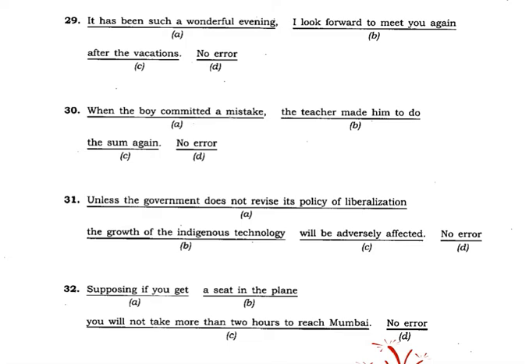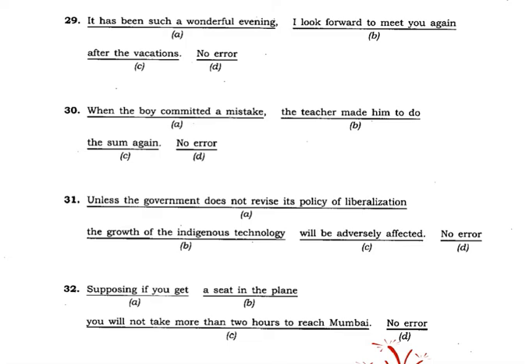Unless is negative, and does not revise is also negative. We cannot use two negatives here. So what should be there? Unless the government revises, we should not use does not. Unless the government revises its policy of liberalization, the growth of the indigenous technology will be adversely affected.